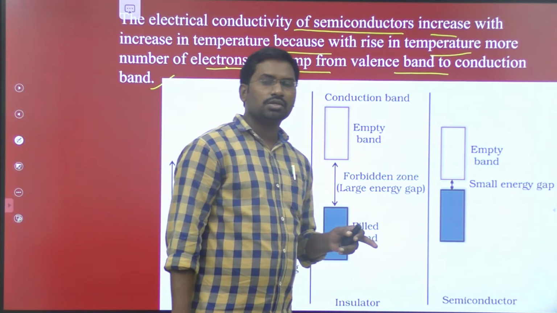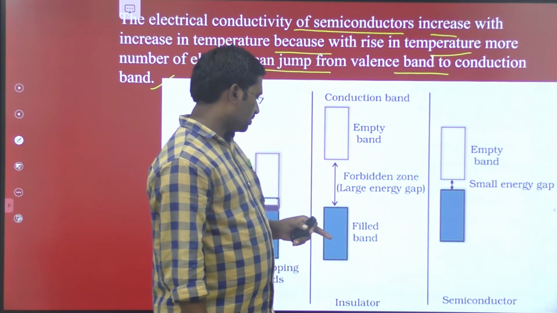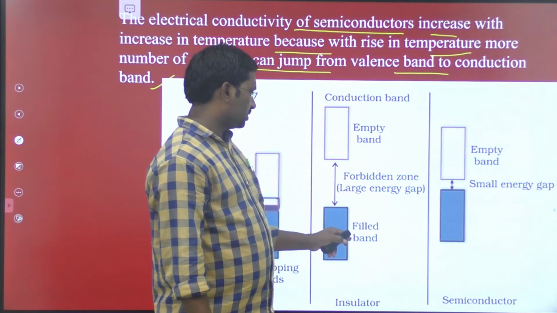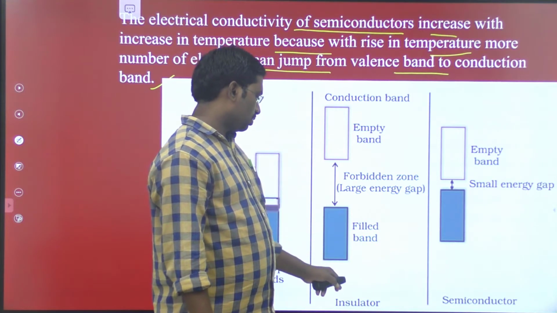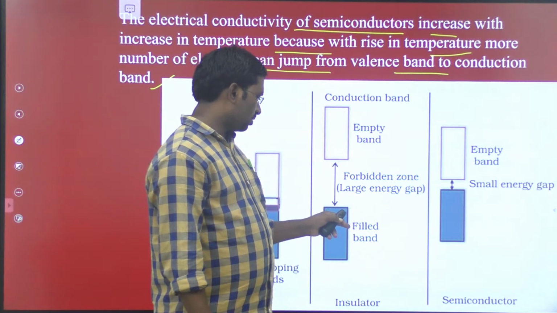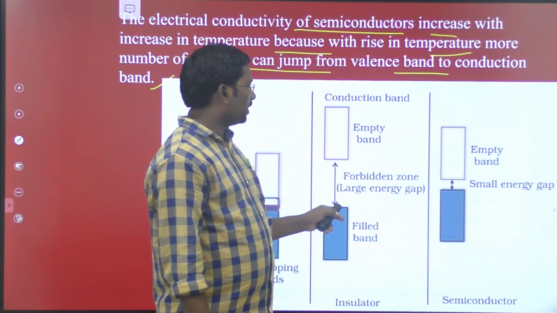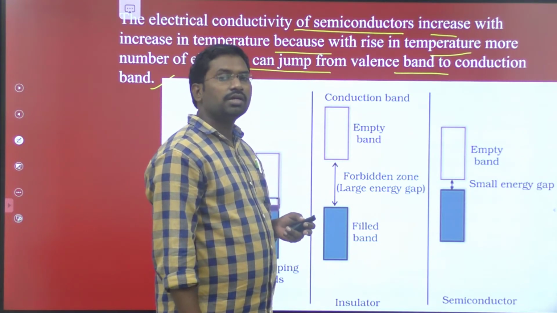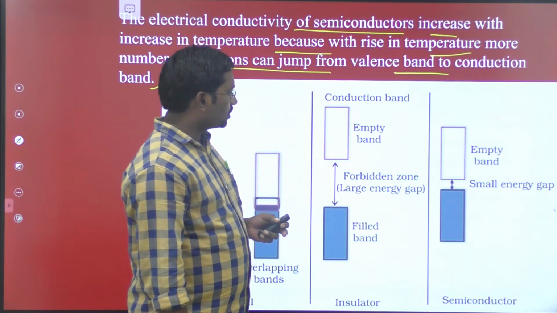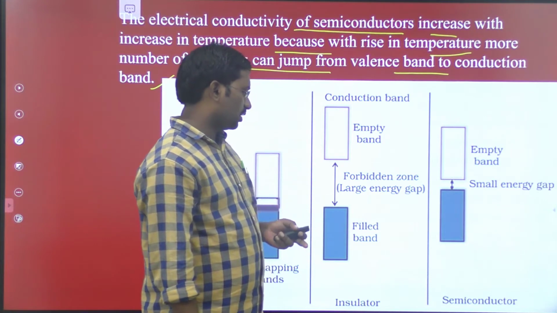I already mentioned in the previous slide that the energy gap between the valency band and the conduction band is very large in case of an insulator. That's why the migration of electrons from the valency band to the conduction band is not possible, due to the large gap.